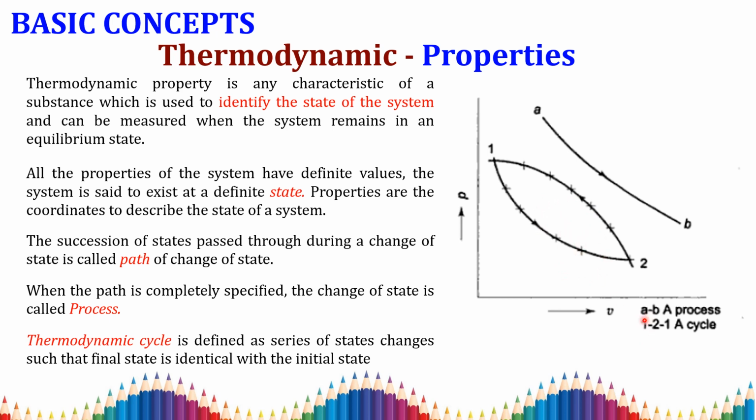Here you refer to AB. This AB is called a process. And if it goes from 1 to 1, that is called your cycle.